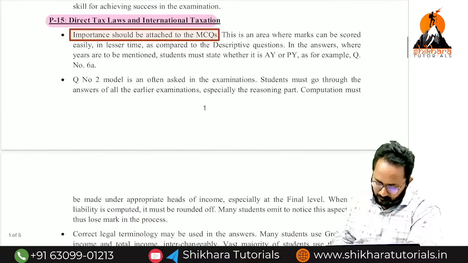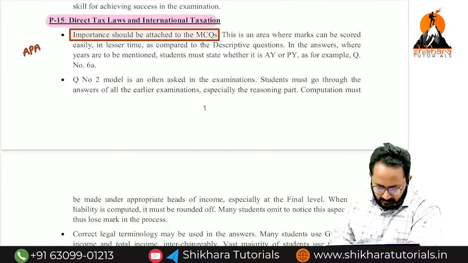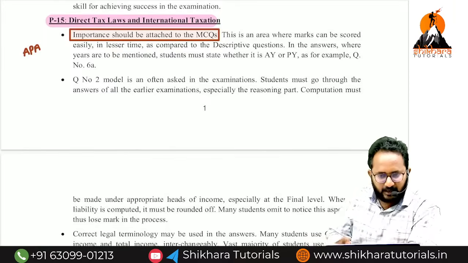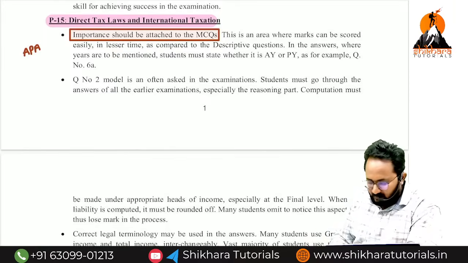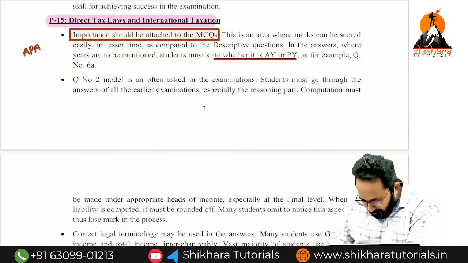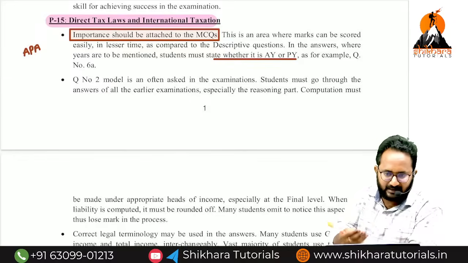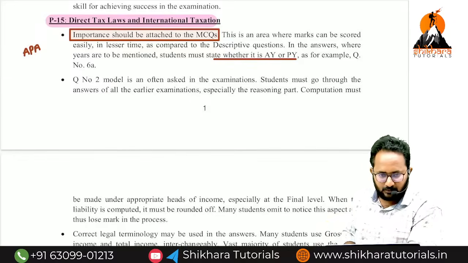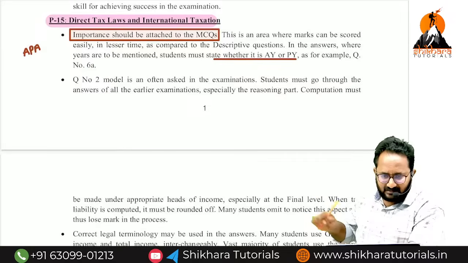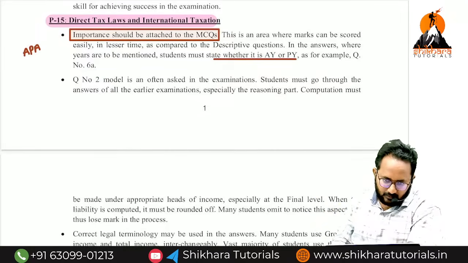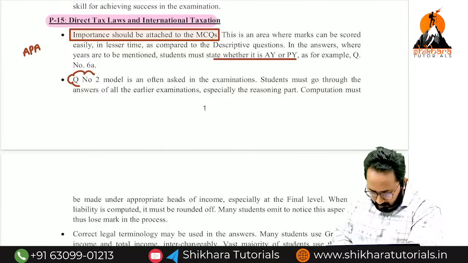Next, in the advance pricing agreement question, they are asking for the answer from the assessment year or previous year point of view, but we wrote it in reverse. You have to check the question properly first. They are asking for an answer in assessment year terms or previous year terms. Many wrote the correct answers, but marks were not allocated. This is the reason.